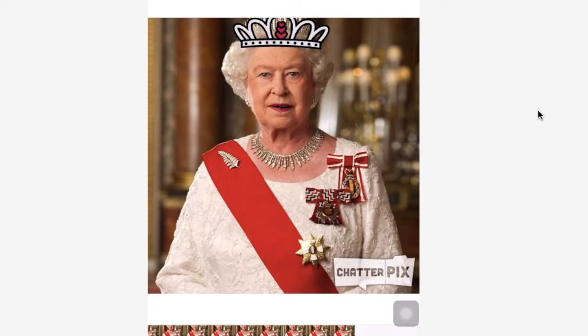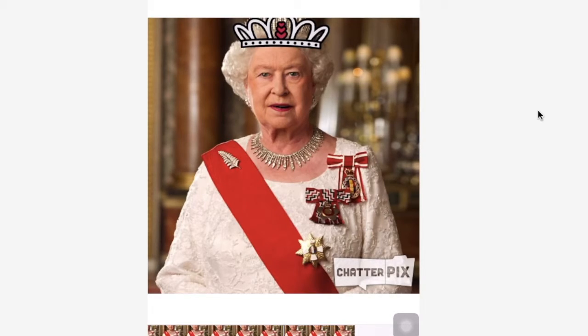Did you see her mouth moving? Yes. Okay, so her mouth is moving, and I'm pretending to be the queen. This is my voice, and I am saying 5 facts about the queen. And I am using ChatterPix. You can see right here, I added a crown. I drew a line in her mouth, and I recorded my own voice saying 5 quick facts about her.